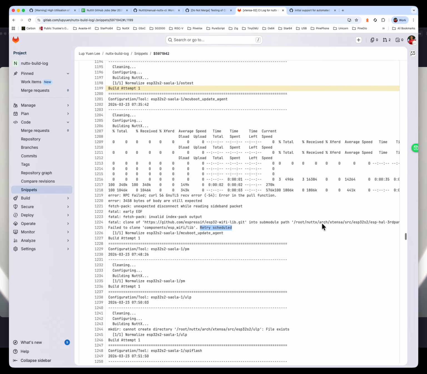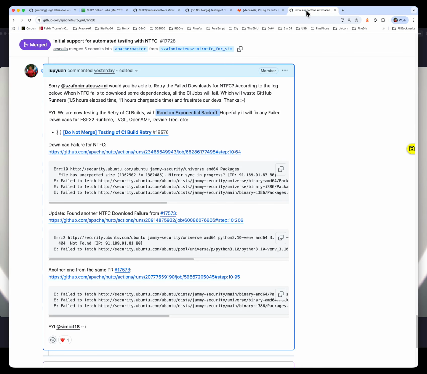So we are now testing our script for doing the build retry. Hopefully I will update you in a while. And hopefully our folks who are maintaining the NTFC download, please look into these issues. We really need to do retry with random exponential backoff. Otherwise, we might hit some issues with our GitHub runners again during peak periods.